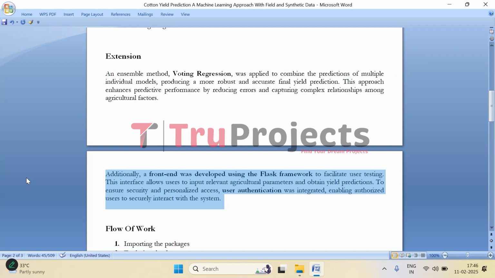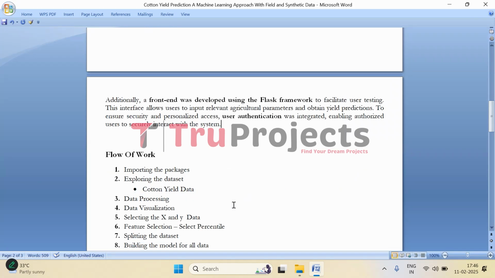This means that only authorized users can access the system, ensuring that the data and predictions are protected. So overall, the combination of advanced machine learning and a user-friendly interface makes the system both efficient and accessible for farmers, researchers, and also policymakers. So this is all about the extension.